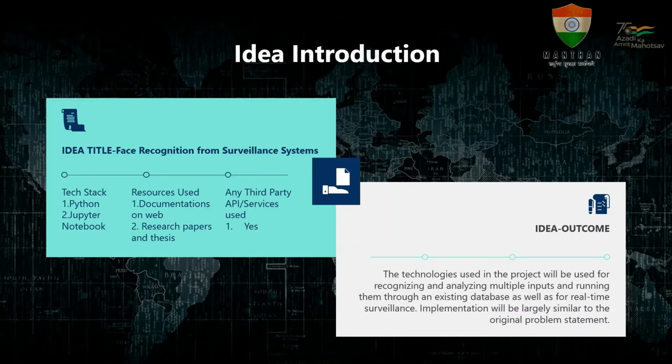This is the idea introduction and the title is Face Recognition from Surveillance Systems. The tech stack that is used is Python and Jupyter Notebook. The resources used are the documentations on the web and the research paper and theses based on facial recognition. Third-party APIs and services are used for the solution.